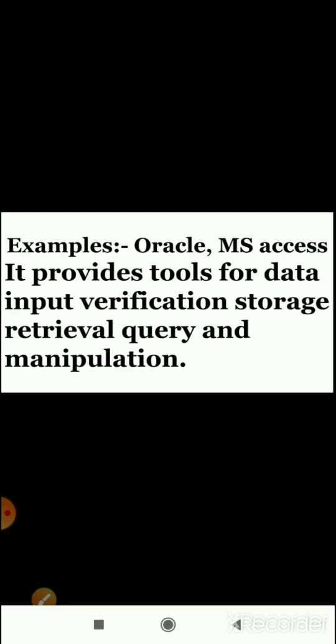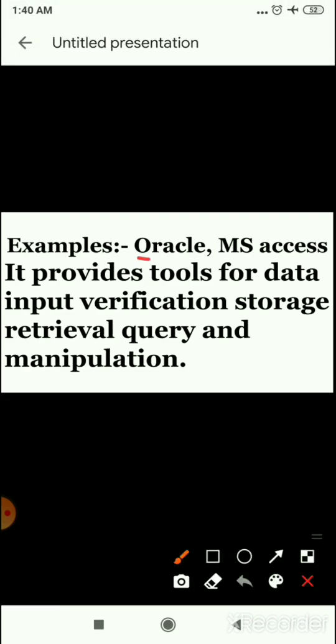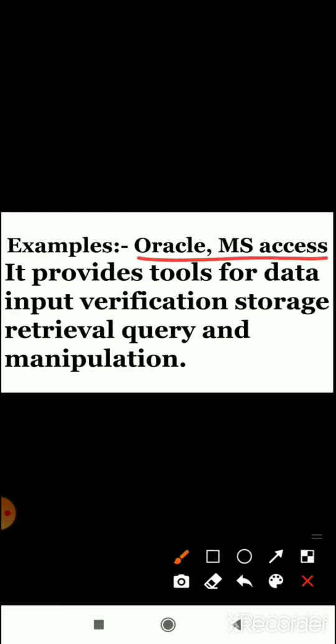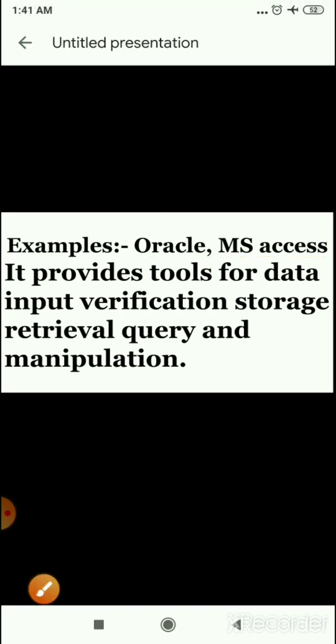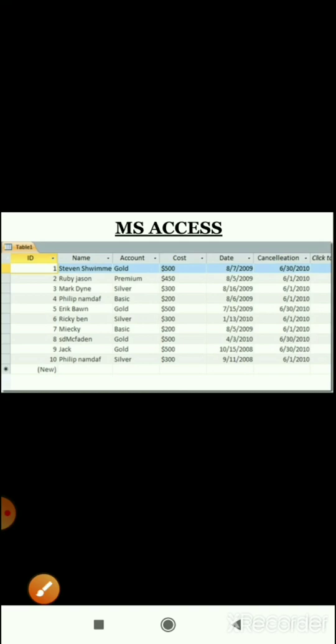Example, Oracle, MS Access. It provides tools for data input, verification, storage, retrieval, query and manipulation. Children, this is the interface of MS Access. You all know MS Access. You all have used it in your last class.